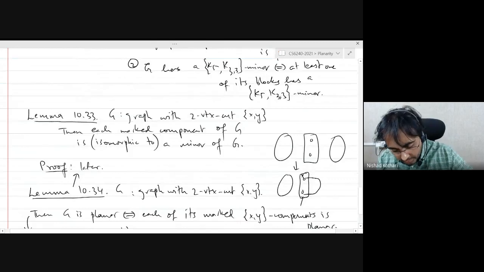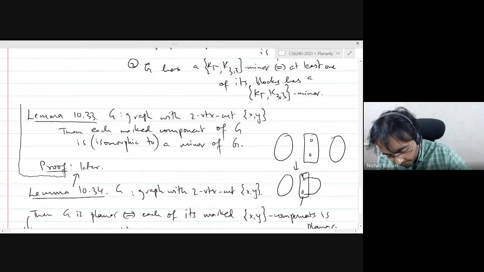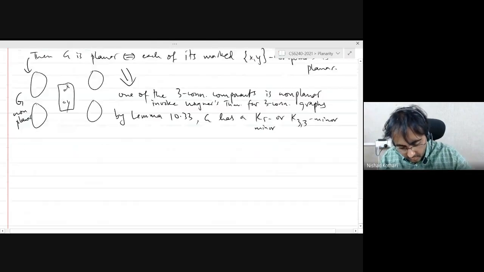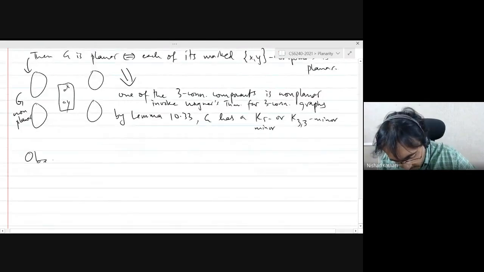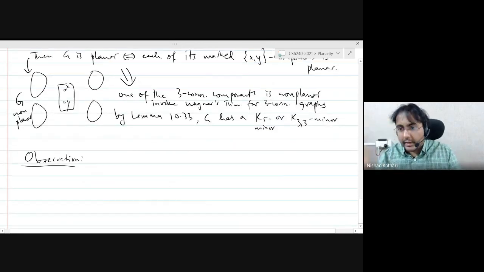So here I want to mention one point. What I want to mention is that both of these containment notions are transitive.